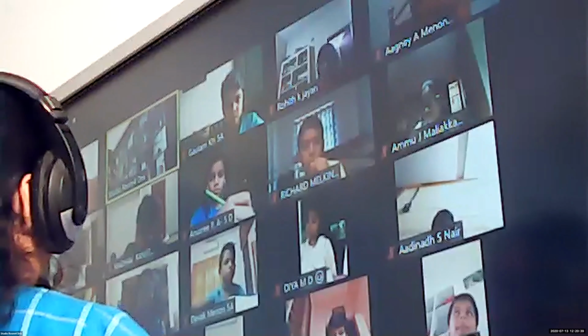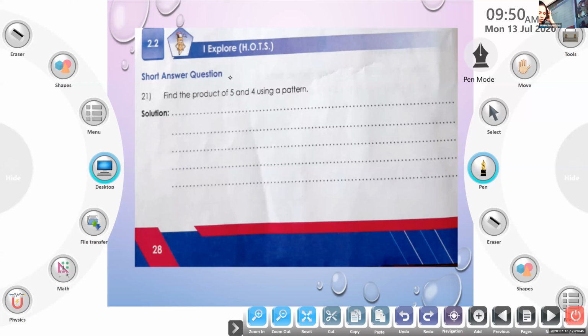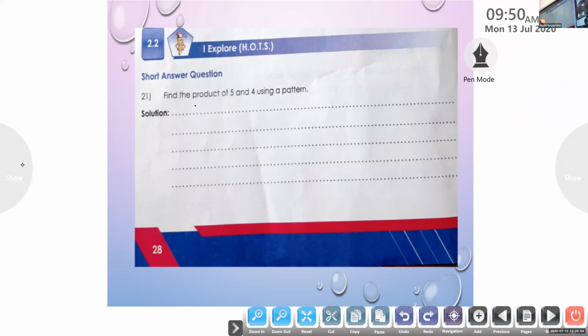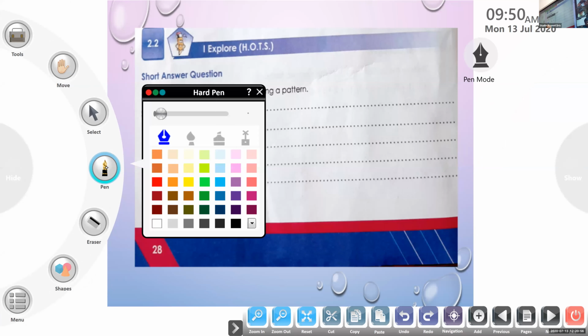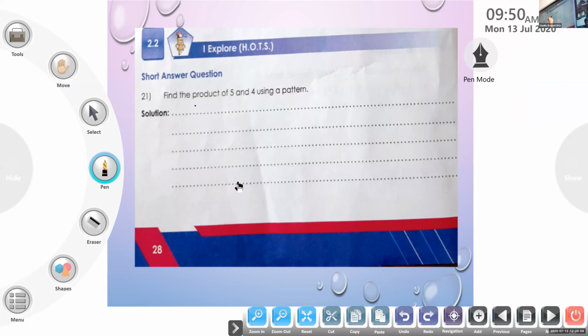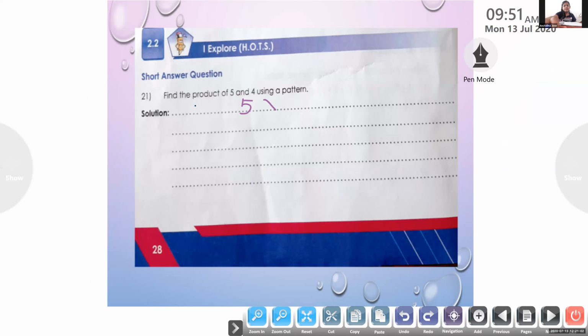So children, can you write together? We have only 2 questions. We can complete today. So that means the sum of first 4 even numbers. So before we start writing, we can take 5 into 4 first. Children, you can write with me now. So find the product of 5 and 4. So first we will write what is 5 into 4. All of you know that is 20. 5 into 4 is 20. And we know 2 plus 4 plus 6 plus 8 is 20. That is the sum of first 4 even numbers.